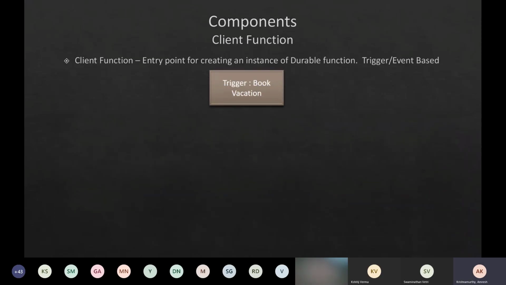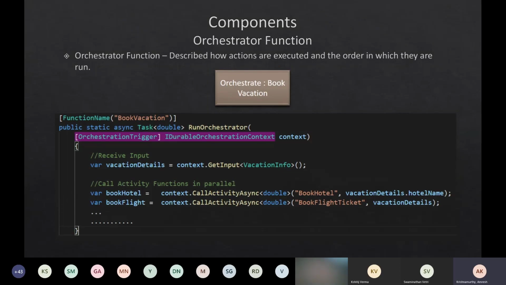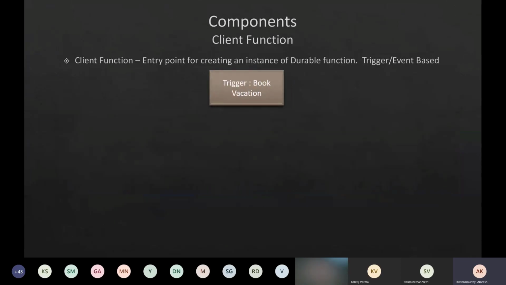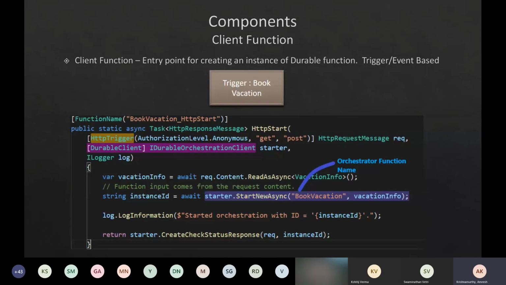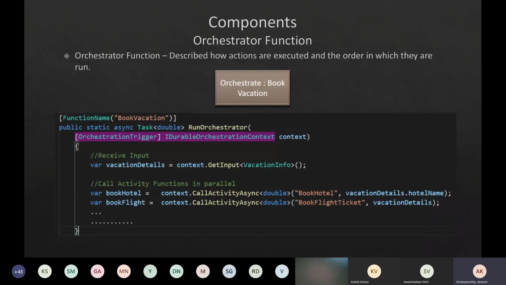The third function is something called a client function. We have seen the orchestration function, which maintains the sequence in which my activity functions are called. But somebody needs to call the orchestrator function. What is my entry point to an orchestrator function? That is something called a client function. This client function is again similar to an Azure function, where it has its own HTTP trigger, or it could be any other trigger that we have seen with a normal Azure function. It could be an event trigger, a queue trigger. Once this function is called by an HTTP trigger, it internally is going to call or trigger the orchestrator function.